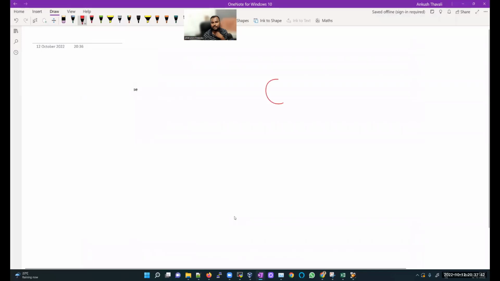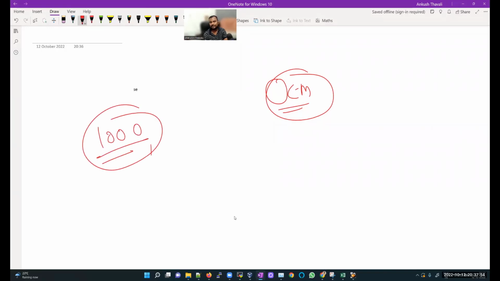And one more thing I want to tell you: we are going to learn about OEM also. Now what is OEM? I'll give you a small heads up. When you work as an Oracle DBA, you need to maintain thousands of databases. Let's say you have 1000 databases. How will you come to know which database is down? Are you going to check each and every server and see, okay, this database is down, this database is down? No, that's not possible, right?